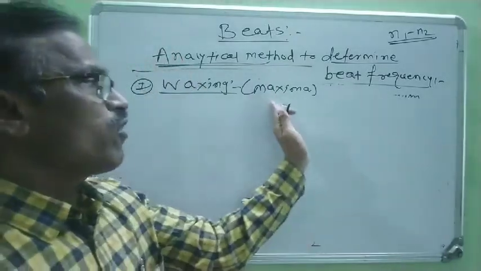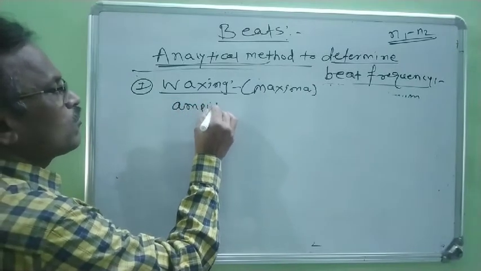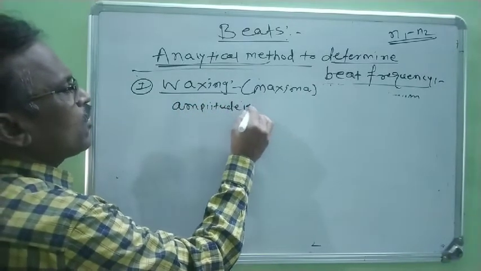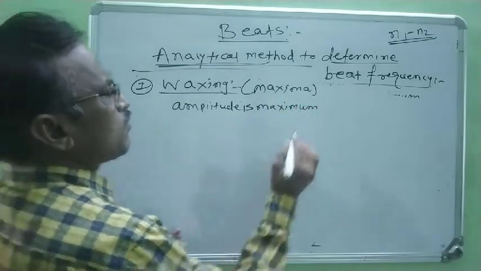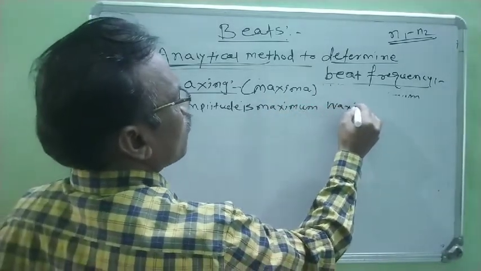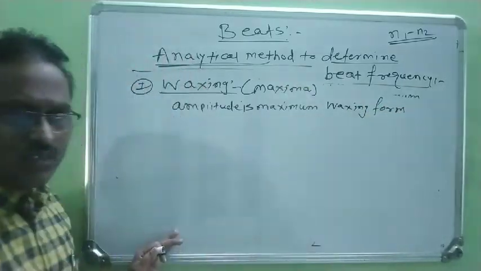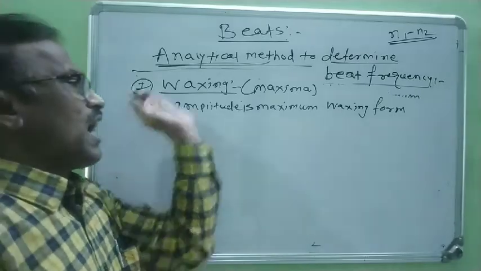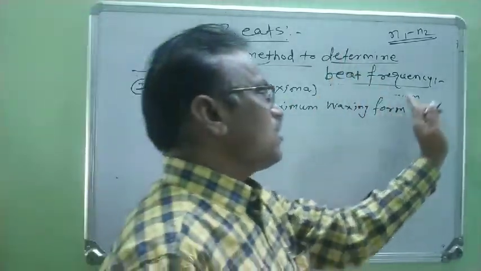When the amplitude is maximum, waxings form. Therefore, when the resultant amplitude is maximum, at that time waxings are formed.